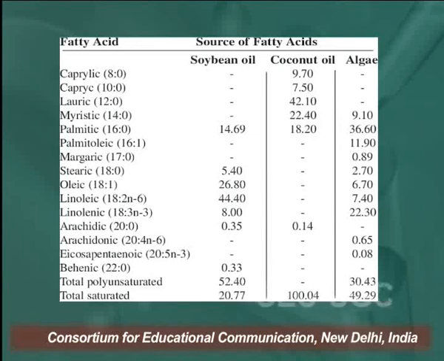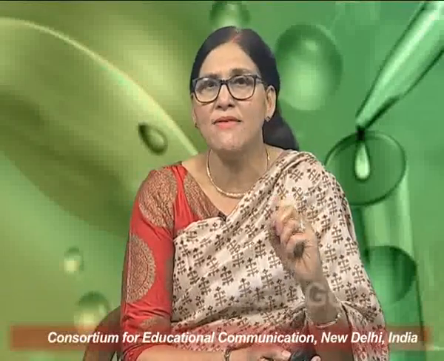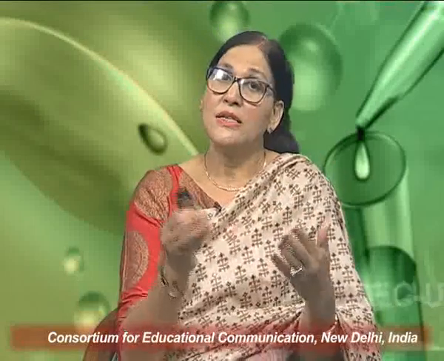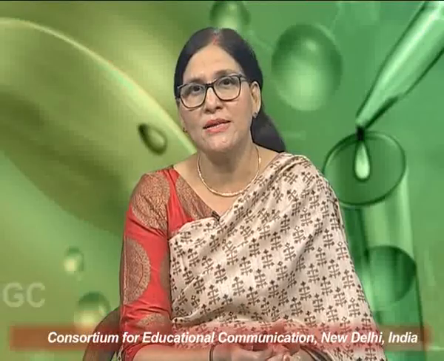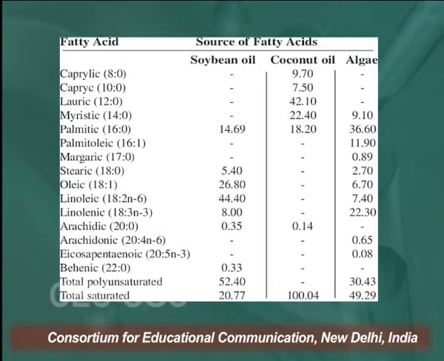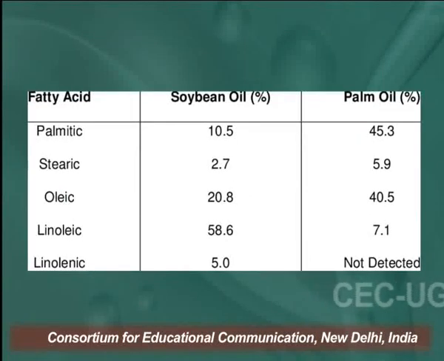If you look at the initial fatty acids, the top 3-4 fatty acids are absent in soybean oil. Total polyunsaturated fatty acid present in soybean oil is 52.40, and total saturated fatty acid present in soybean oil is 20.77 grams. Similarly, coconut oil contains a large amount of saturated fatty acids. Here again are some fatty acids in palm oil and coconut oil.